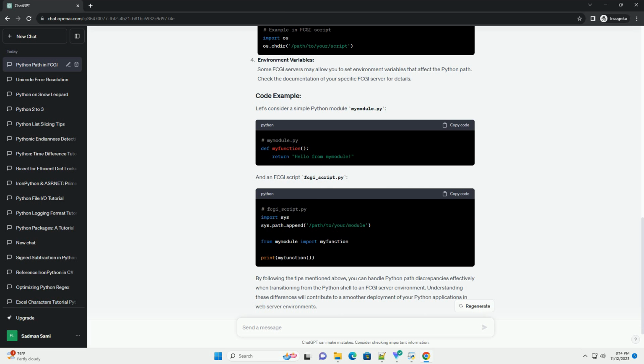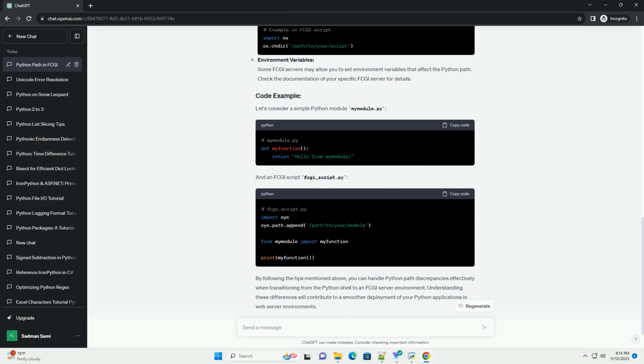Check current working directory. Be aware of the current working directory in the FCGI environment. The current working directory may not be the same as the script's directory. Use absolute paths or change the working directory as needed.